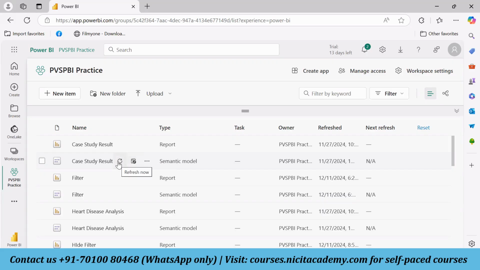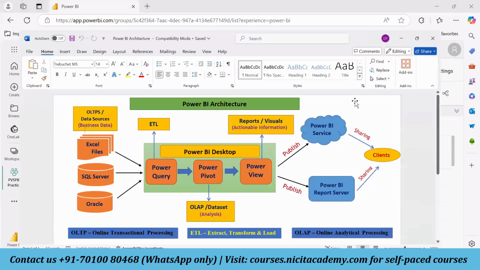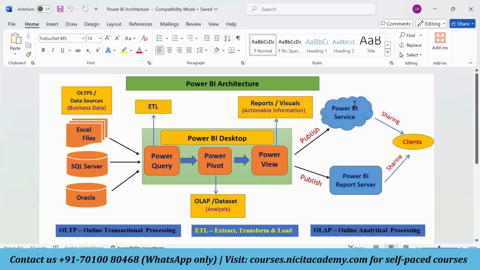So what this refresh will do is, whenever I go on with the refresh from here, it will just go to the data sources. It will bring in the updated information, the updated tables, into this data set first. See, we will always be refreshing the data set, not the report. We'll be refreshing the report, but in another context. But primarily, the data set has all this information from the data sources. So we will be refreshing this data set from here.